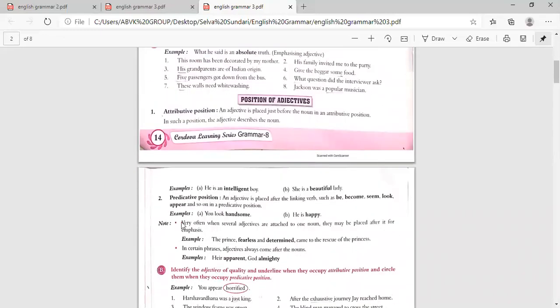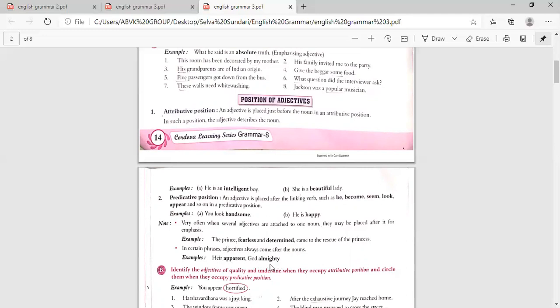Now note, very often when several adjectives are attached to one noun, they may be placed after it for emphasis. That is, "The prince, fearless and determined, came to the rescue of the princess." Who is fearless? The prince is fearless. Who is determined? The prince is determined. So in that case, two adjectives are there, and that is emphasizing the prince. In certain phrases, adjectives always come after the noun. For example, heir apparent, a noun followed by an adjective. Then God Almighty. Here too, God is Almighty.